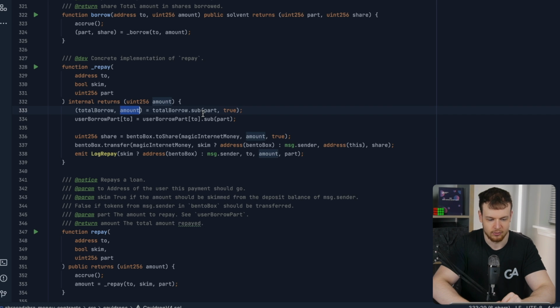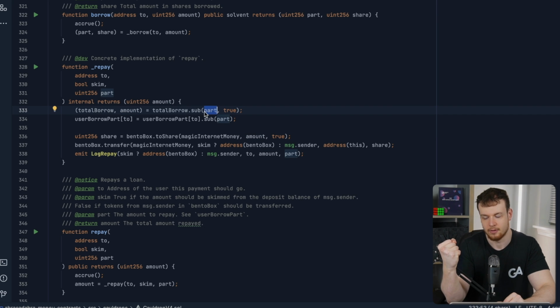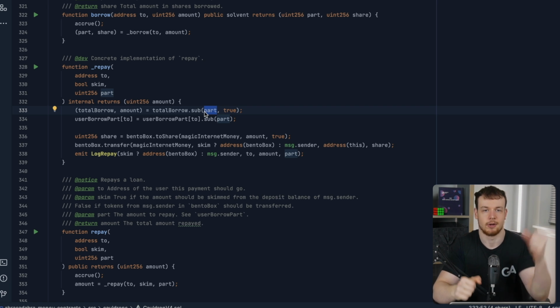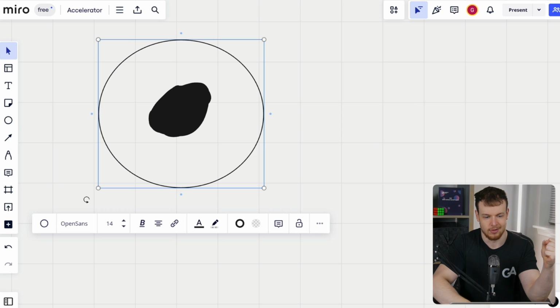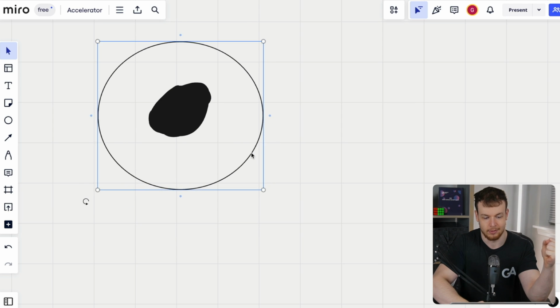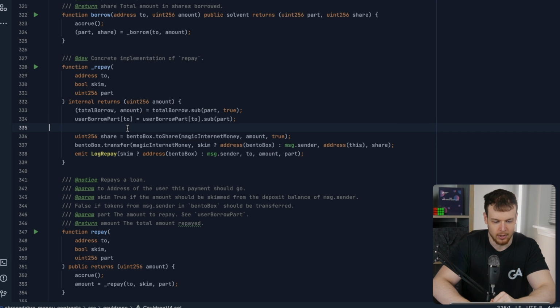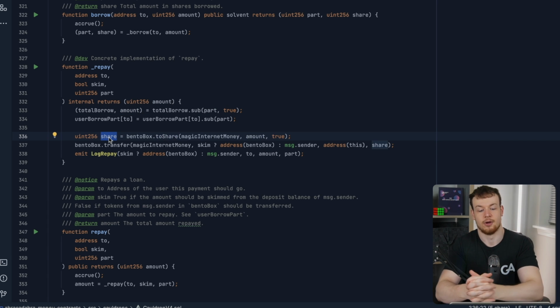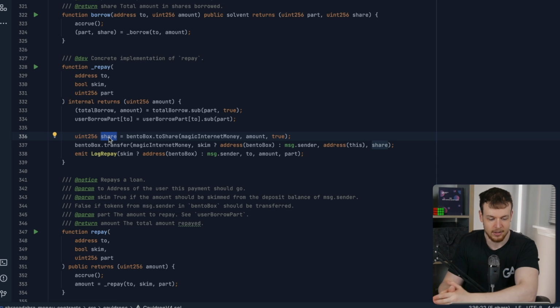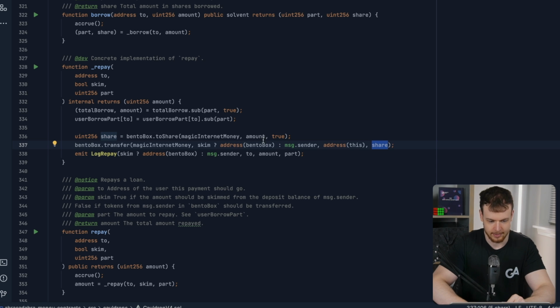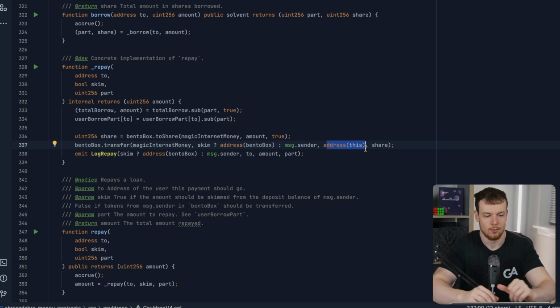So here, this is where we put in the part which is tracking the shares that were originally borrowed, converting that to an elastic amount, which is the frontier here of our circle. That's the elastic amount, and this is the amount that actually has to be paid back. When we calculate the shares we need to deposit on the bento box, we transfer this share amount from the message.sender to this Cauldron. So that is exactly where the borrow has been repaid.